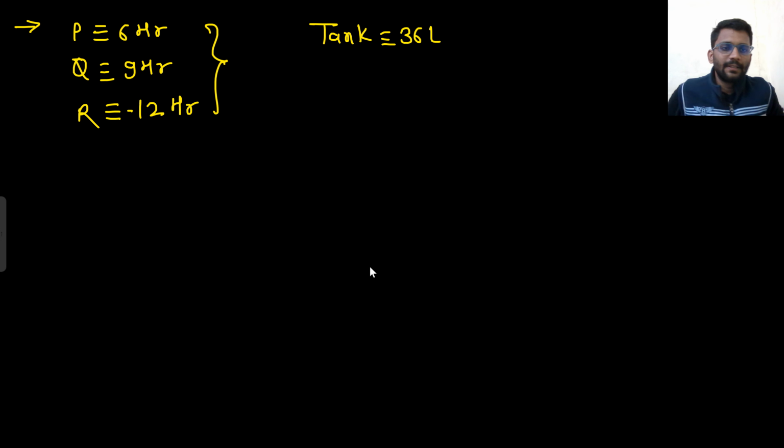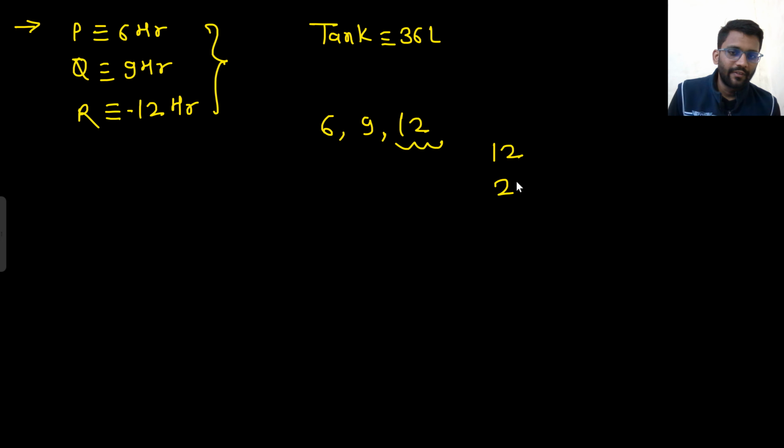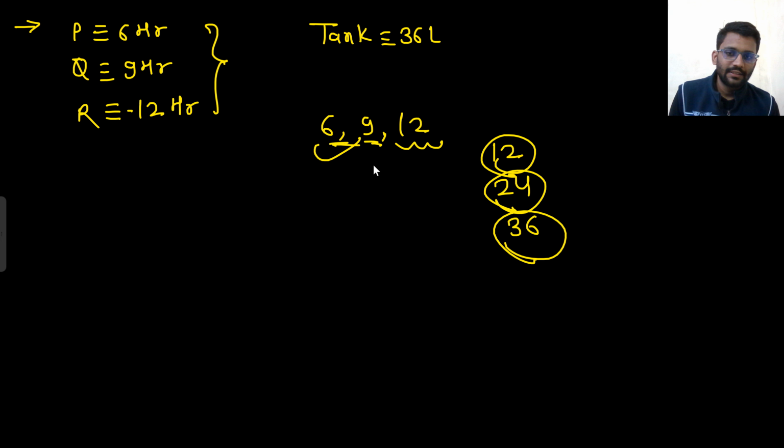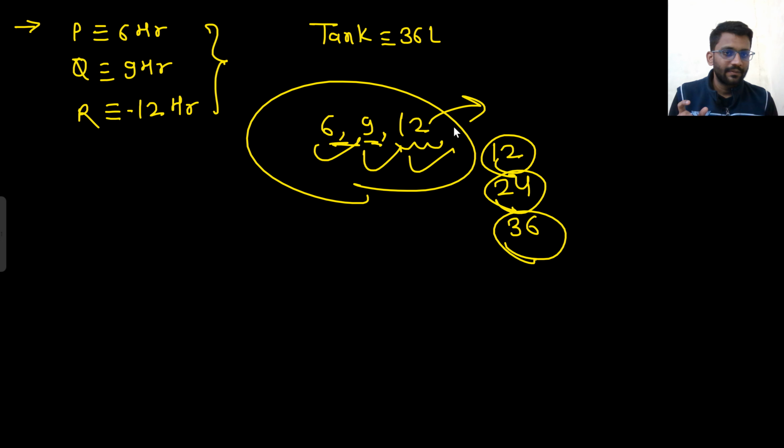How do you get the LCM this quickly? Let's assume you need to get the LCM of 6, 9 and 12. So say the table of 12. 12 ones are 12, 12 twos are 24, 12 threes are 36. Now in 12, are 6 and 9 divisible? No. For 24, are 6 and 9 divisible? No. For 36, 6 is divisible, 9 is also divisible and 12 is also divisible. So the lowest number which is divisible by 6, 9 and 12 would be the LCM. So that would be 36.